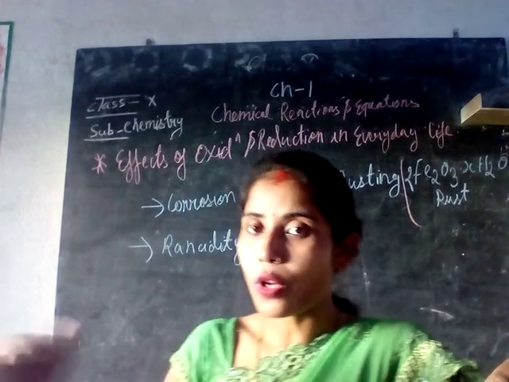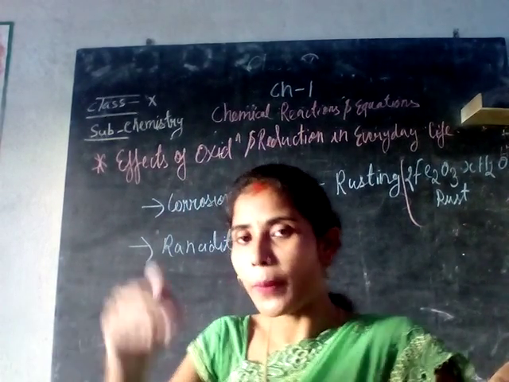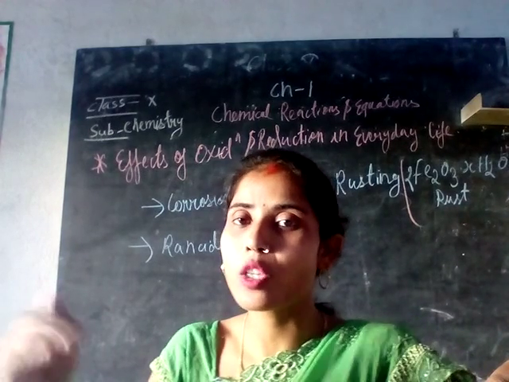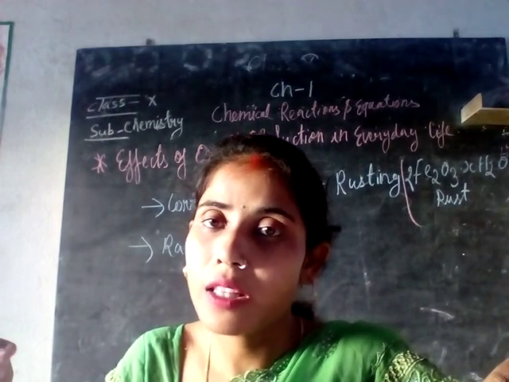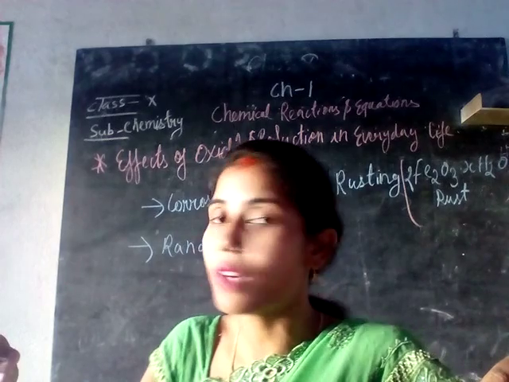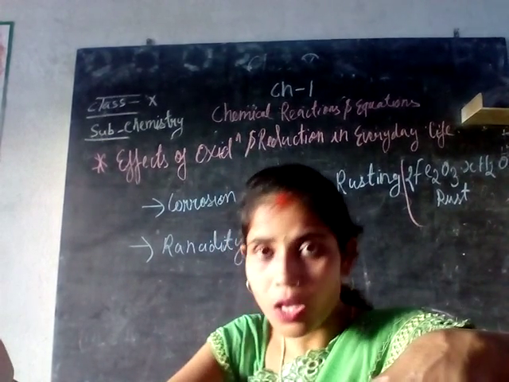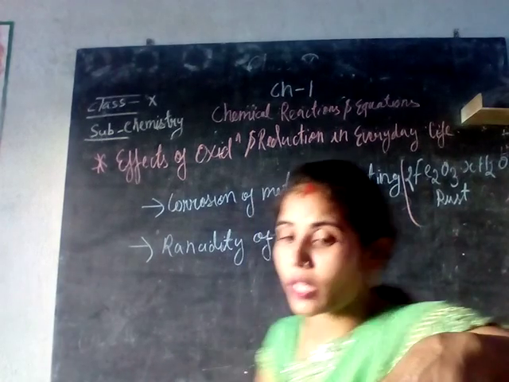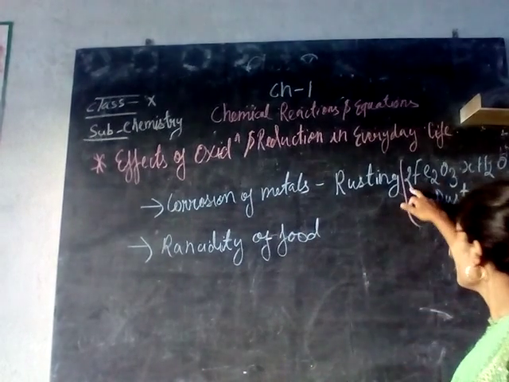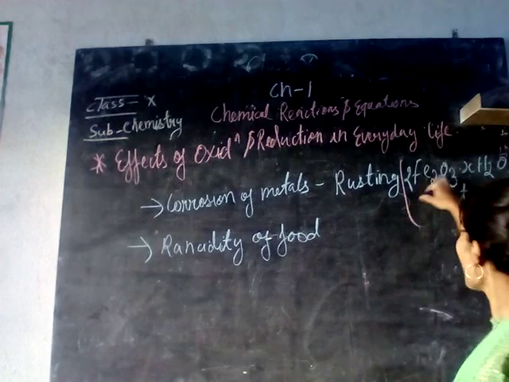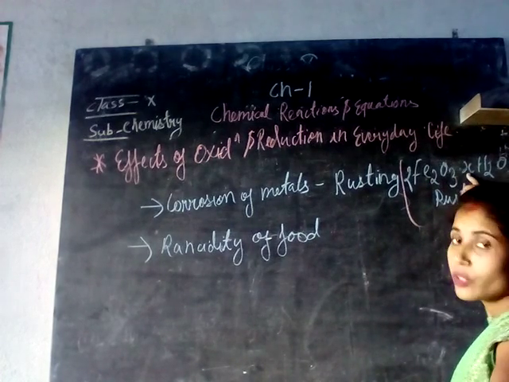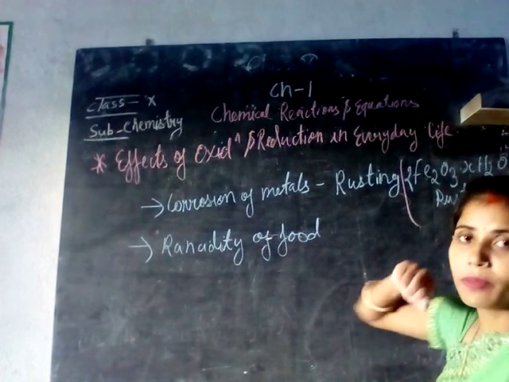That means the formation of rust over the metal surface is an example of corrosion. So corrosion is what? The metal is losing its property, it has lost all its property. So it has deteriorated. So the example of rust is what? Iron plus water gives hydrated iron oxide.